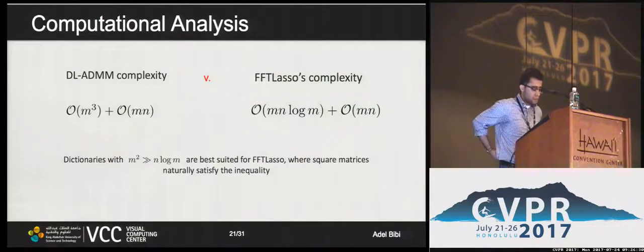To give you an idea of the overall complexity, FFTLasso's most expensive operation is computing FFTs with mn log m, as compared to at most m cubed for linear system solving. This indicates that FFTLasso is best suited for matrices that satisfy this inequality. This is the case for dictionaries that are large in both dimensions, however, do not have significantly more columns than rows.